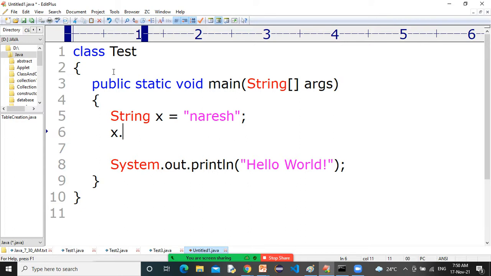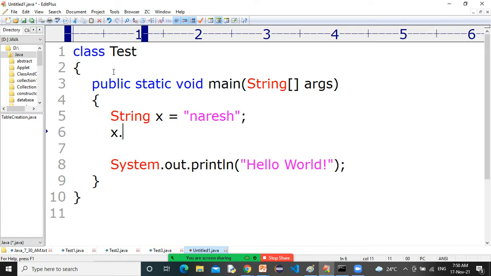We can use String as a data type. Remember this point very carefully: String and System both are predefined classes available in the java.lang package.